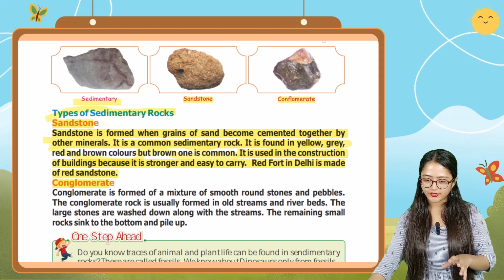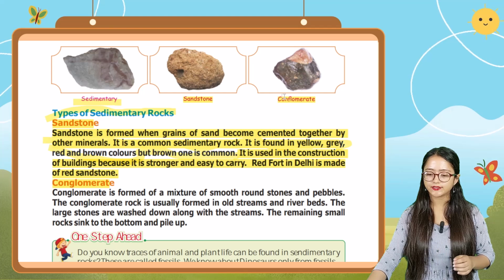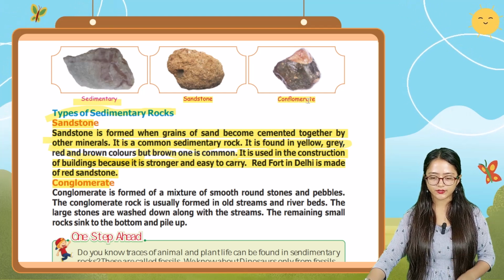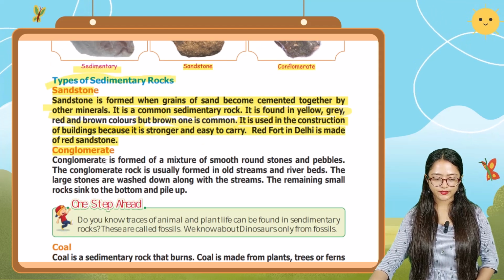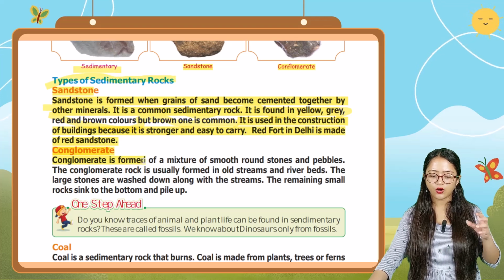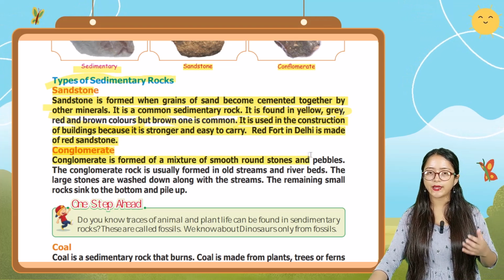Here in the image you can see another type of sedimentary rock, that is conglomerate. So the second one is conglomerate. Conglomerate is formed of a mixture of smooth round stones and pebbles.